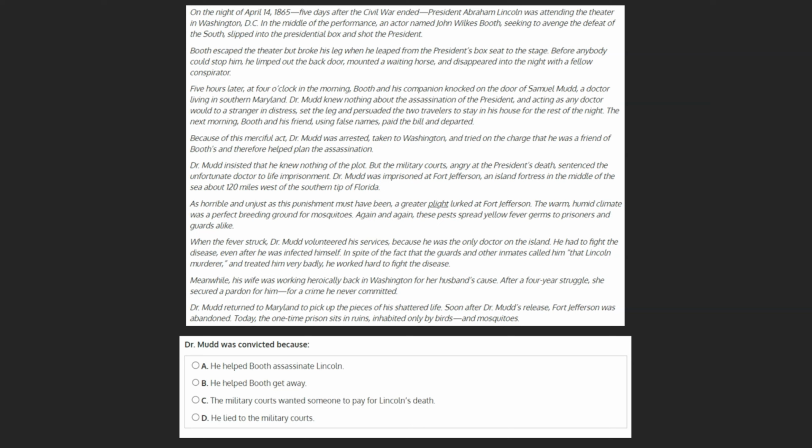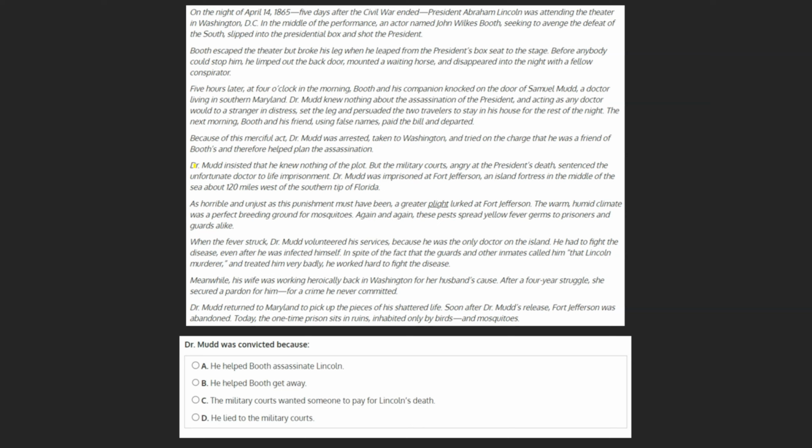Dr. Mudd was convicted because A. He helped Booth assassinate Lincoln, B. He helped Booth get away, C. The military courts wanted someone to pay for Lincoln's death, or D. He lied to the military courts.